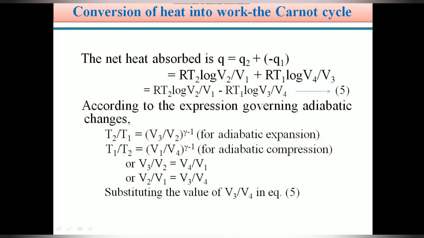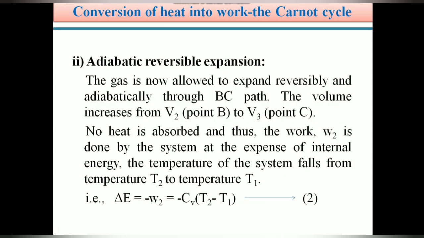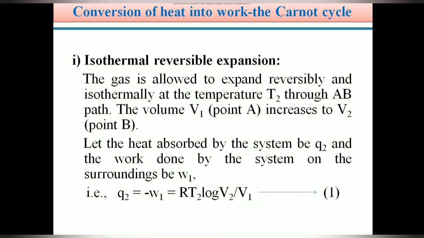Next, the net heat absorbed is Q equals Q2 plus Q1. Students, here we are applying four consecutive operations. The first operation is isothermal reversible expansion, where Q2 equals RT2 log V2 by V1.